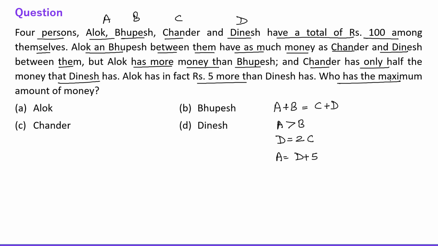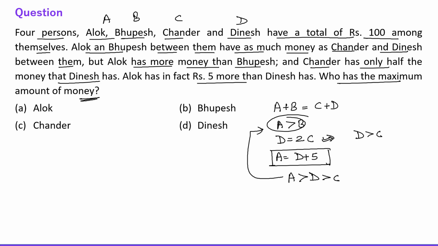Okay, who has the maximum amount of money? So obviously A has the maximum. The reason is A is more than D here, right? And D is greater than C, obviously, because D is equal to 2C. So D is greater than C, and A is greater than B, which is given. A is greater than C and D also. So obviously A is the maximum, right? Alok has the maximum money. Now let's talk about the next question.